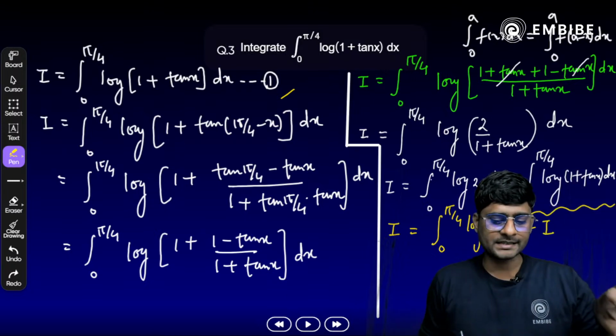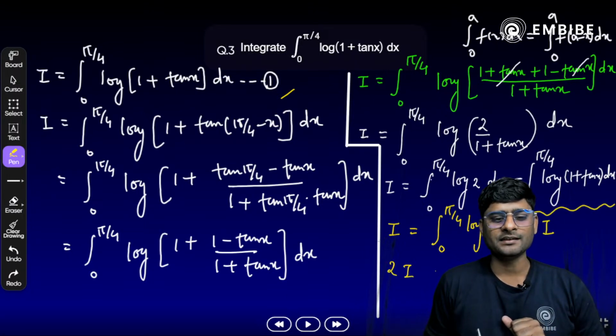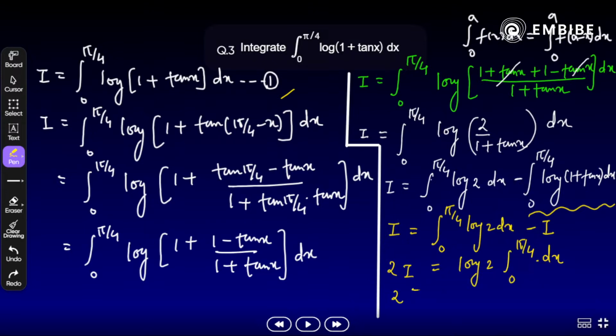Now transpose minus I to the right side, so it will become twice of I. Log of 2 is the constant value, 0 to pi by 4. What we get here? dx only. So we have to write it down here. 2I is equal to log 2, yes, and only x left. So let's apply the value here. What we get here? Pi by 4. So the final answer will be what? I is equal to log 2 into pi by 8. Yes, pi by 8 log 2 will be the final answer. You have to write it down here. That is the final answer.